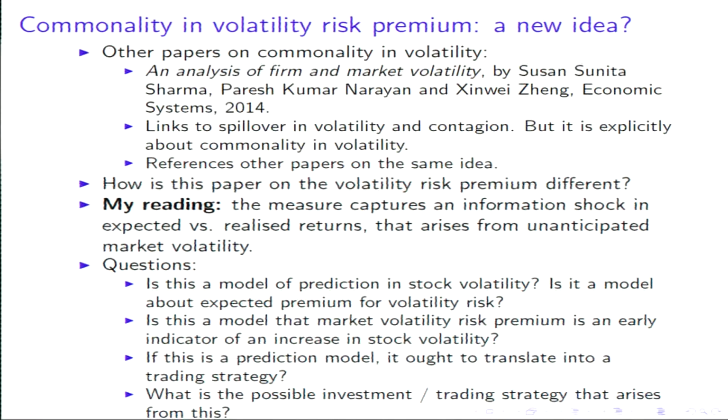So my reading of the paper is that the measure itself is interesting. It captures an information shock in the expected versus realized returns of a stock. And this shock is coming from unanticipated market volatility. So the overall market is moving, there's an unanticipated shock, there's some kind of transmission mechanism to unanticipated risk of the stock itself, and that's how this paper is motivating itself.